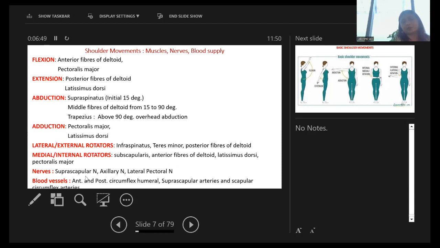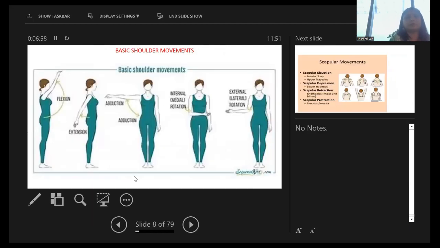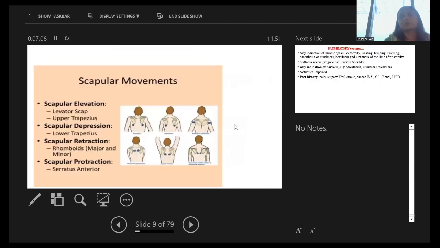Now the nerve supply is suprascapular, axillary, lateral pectoral. These are the basic shoulder movements, which you can see in a pictorial diagram: flexion, extension, abduction, adduction, and medial and lateral rotation. Now, these are the scapular movements and their muscles involved. Scapular elevation is by levator scapulae and upper trapezius, depression by lower trapezius, retraction by rhomboids major and minor, and protraction by serratus anterior.